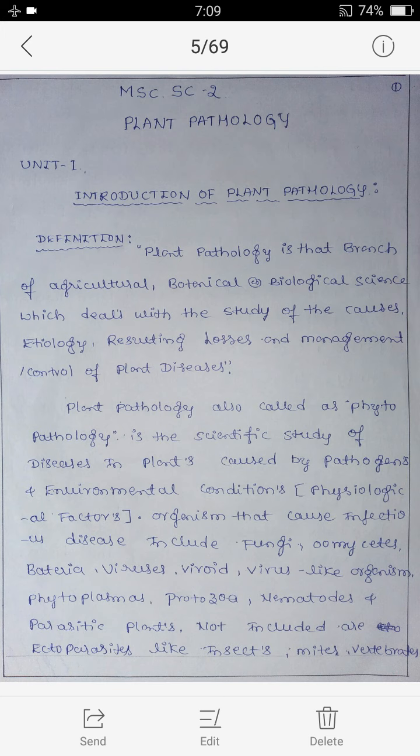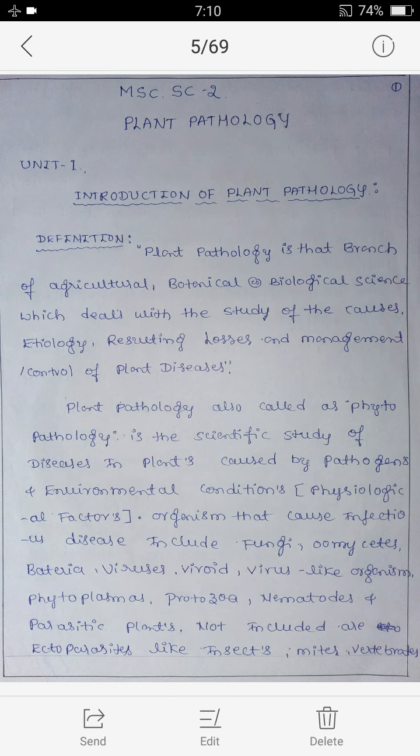Plant pathology, also called phytopathology, is the scientific study of diseases in plants caused by pathogens and environmental conditions like physiological factors.